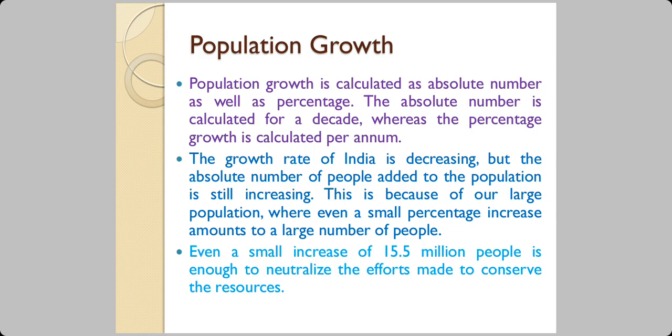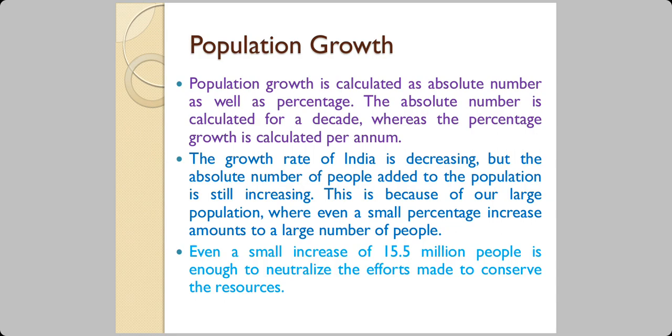Now, when we talk about population growth, it is calculated as absolute number. It can also be a percentage, as we told before. The absolute number is calculated for a decade, because decade is a time of census. Every 10 years we have the census, whereas the percentage growth is calculated per annum.